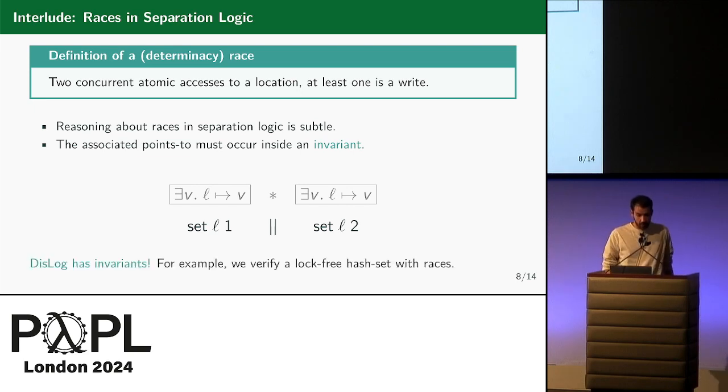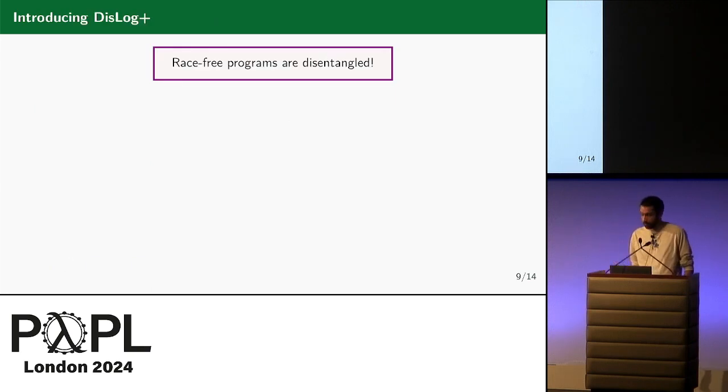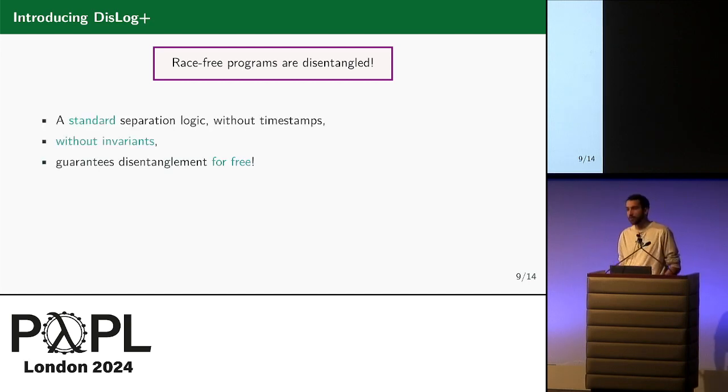And the cool thing is that DisLog has invariants. So, for example, we can verify a subtle lock-free hash set with races. But recall what I said in the beginning of this talk, race-free programs are always disentangled, meaning that a standard separation logic without timestamps, without clocks, without precedence, and without invariants guarantees disentanglement for free, since without invariants, we can only verify race-free programs, and race-free programs are disentangled.